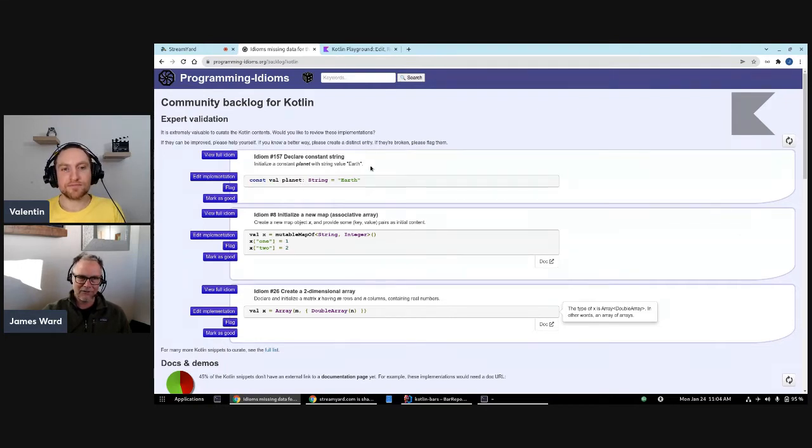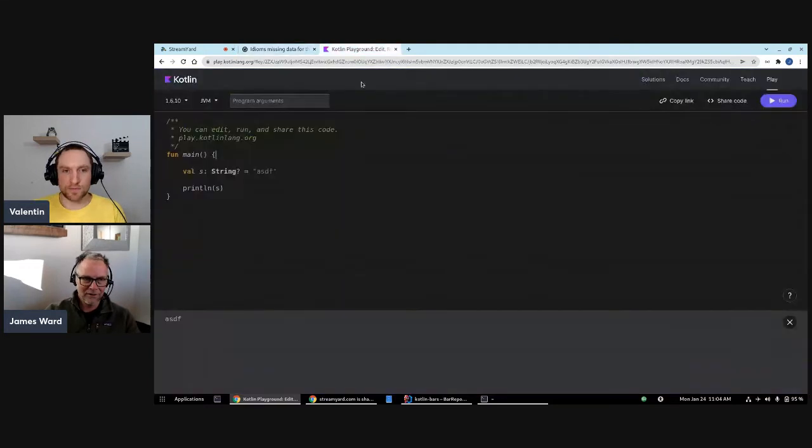Sometimes some of this language stuff has a meaning if you then use it from the Java side of things, or not. So maybe that's what that would be used for. But if the goal here is just immutability, then val is actually sufficient. And we can go over into the Kotlin playground and check that out.